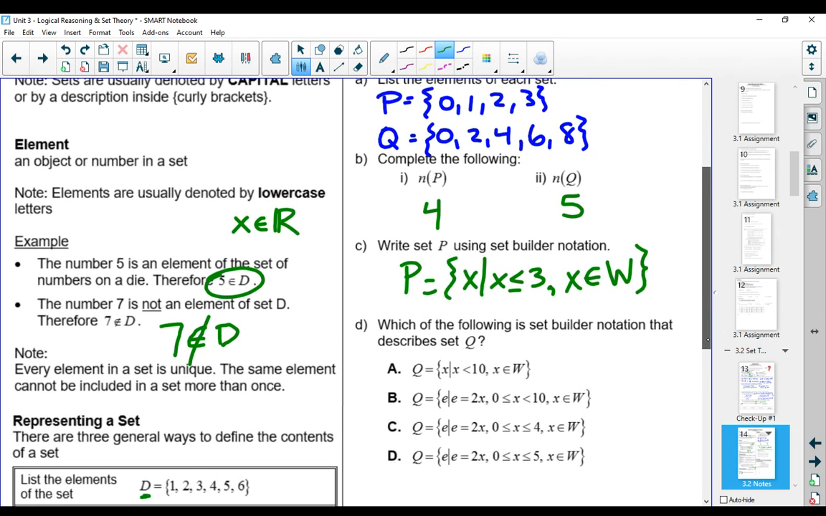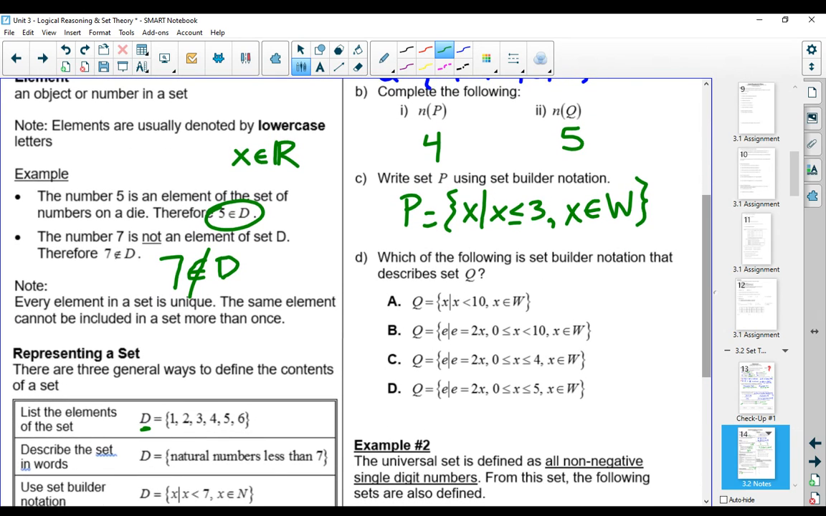Now, these are often questions that people get a little bit tripped up on, but anytime you're doing a test or an exam, you're going to be able to see that notation written somewhere so you can use it as a model. Which of the following is set builder notation that describes set Q? I'll give you a minute to take a look and see which one you think.